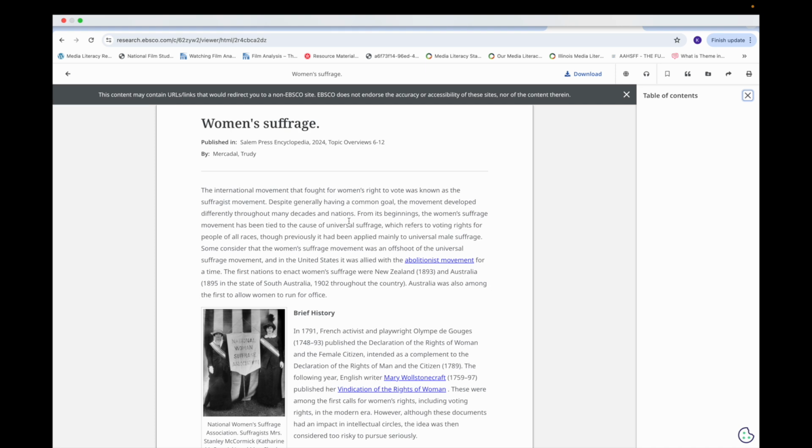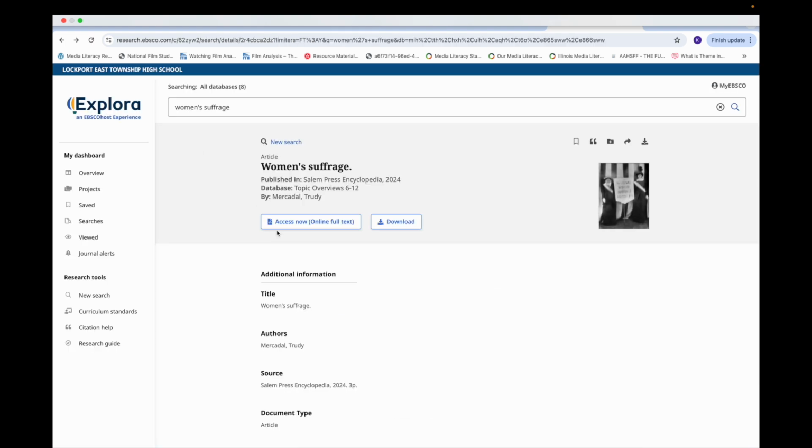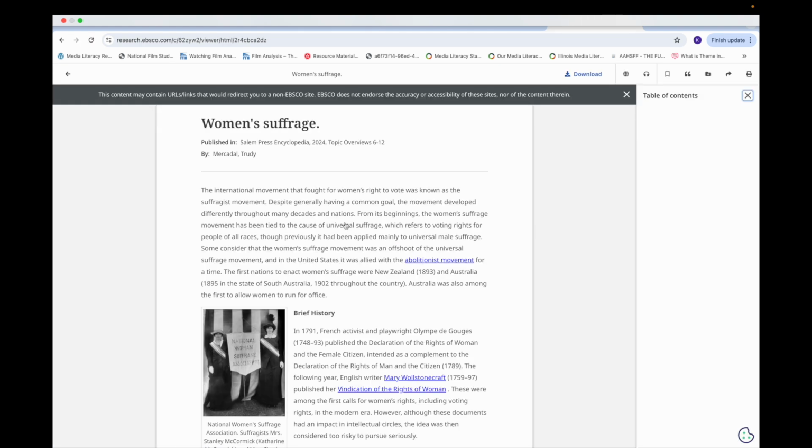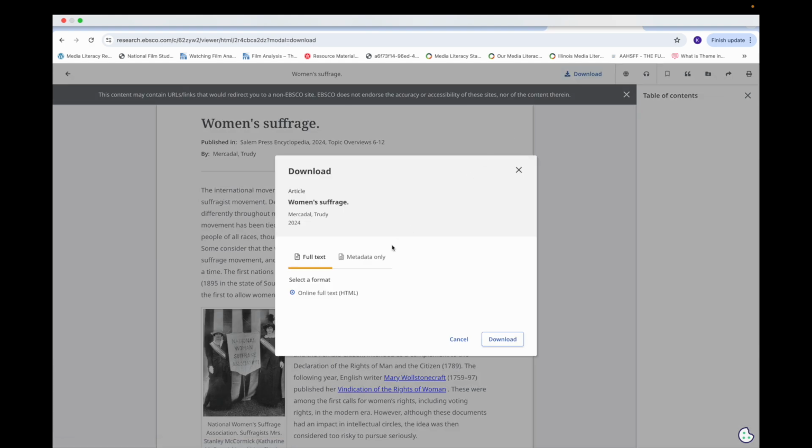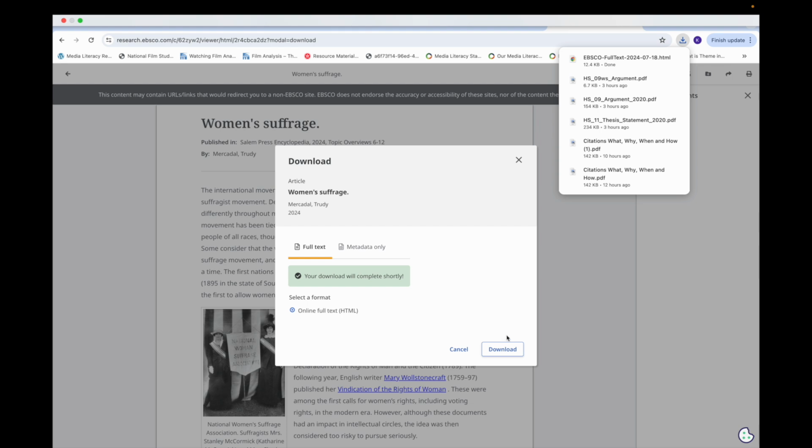I think the thing that is important for you to keep in mind is, if I go back here, if it says online full text, you can send it to your Google Drive, but then it's going to send code. So we don't want that, right? We want this actual article. So in this case, I would just download it, and then I would upload it to my drive later.